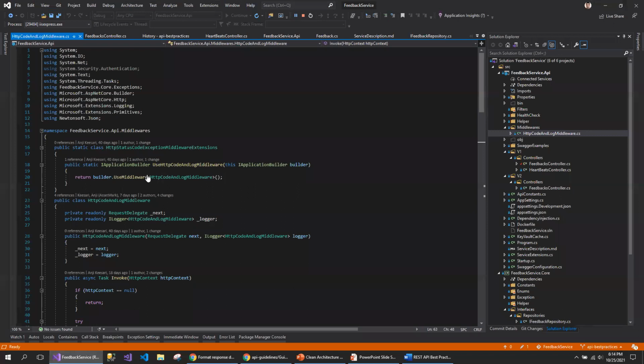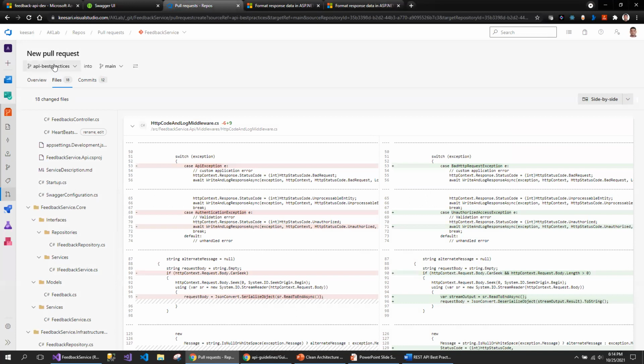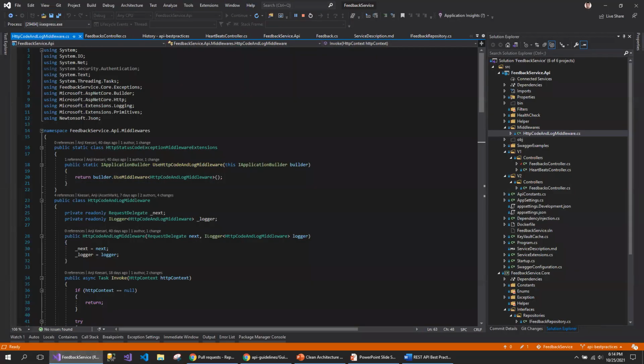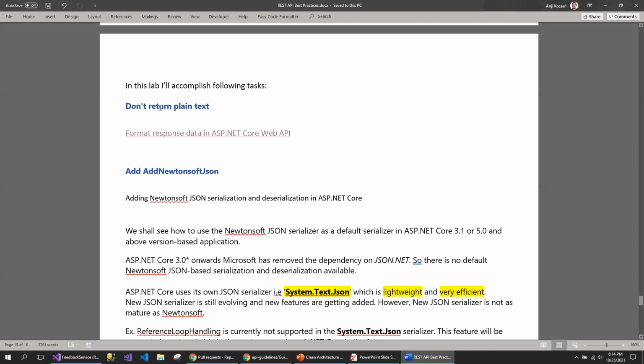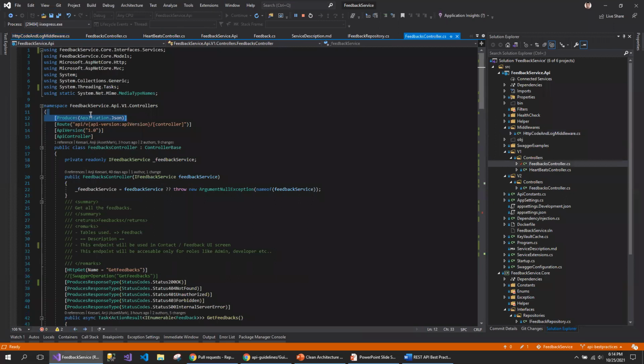So I have made some changes. I'm going to discuss the difference between the changes I have made as compared to the previous one. This is my comparison: almost 12 commits I made on 18 files since the last session, and these are something I will be discussing, but very particularly this one about not returning plain text.